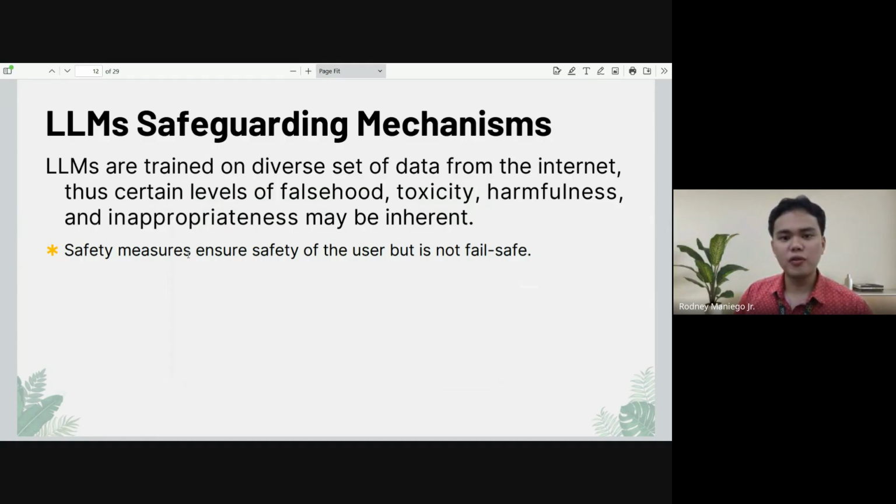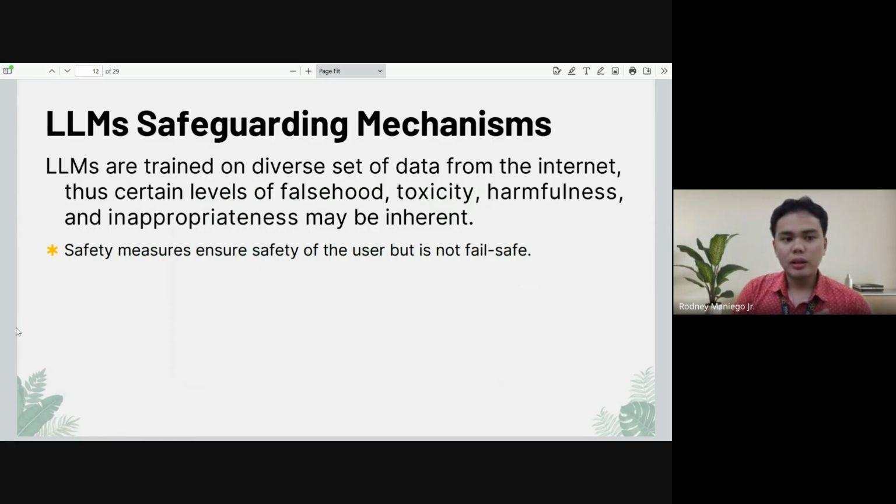or maybe misinformation, it can be vulgar in form, and thus these technologies may present us with different levels of falsehood. Information that is incorrect, toxicity, depending on the vulgarity of the contents that it has been trained on, harmfulness. There are instances that these technologies might generate information that may cause harm to the holistic aspect of a human being. We'll not go deeper into that and other inappropriate information or data that can be presented to you.